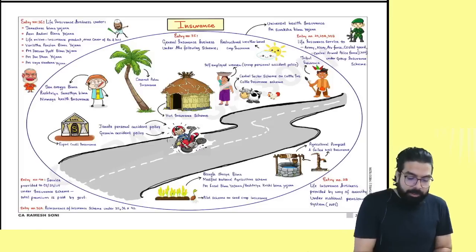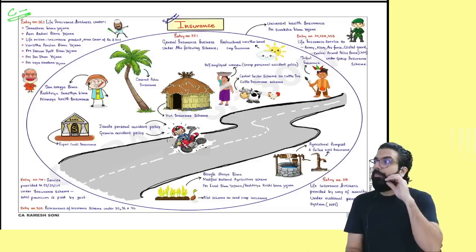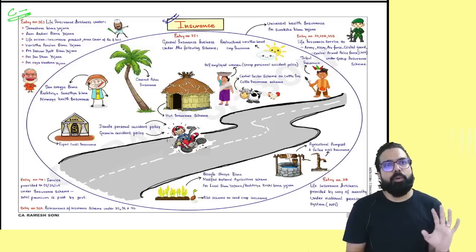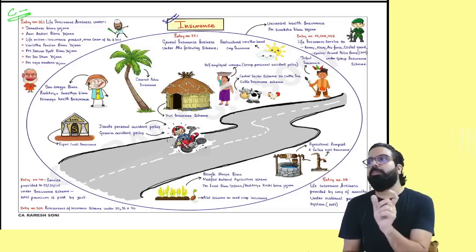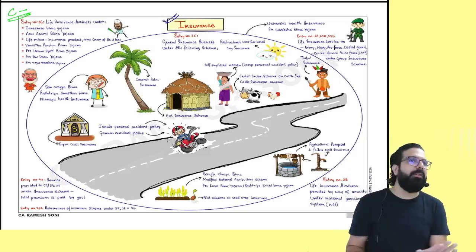Everyone listen now. This insurance chart is a C minus graded chart. They have never gone ahead and asked, but there are a lot of small insurances on which, whatever premium you pay, there'll be no GST. All the small insurances which you take, there'll be no GST. In this chart, I don't have anything to explain.